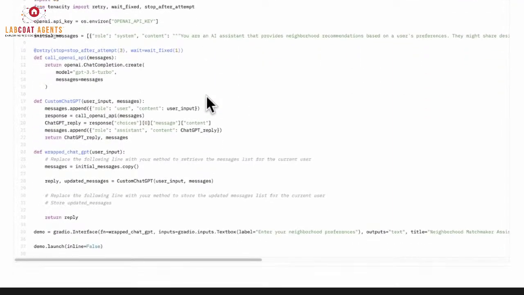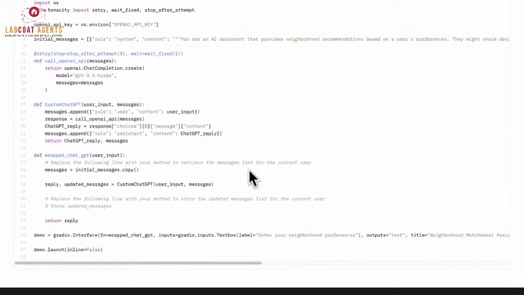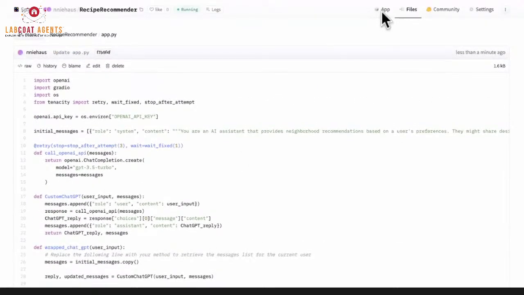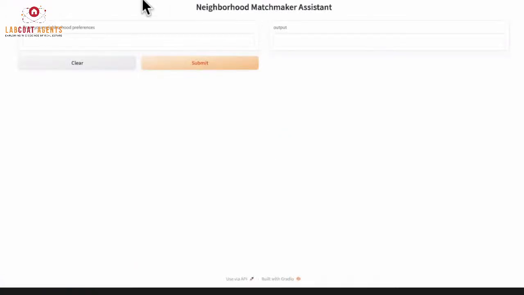The other things that it changed, if you scroll a little bit further down, is you'll probably see that it has different inputs now. You can see the inputs down there, enter your neighborhood preferences, etc. So let's see what happened. We'll go back to the app. This is a more basic version of it, which I'm actually kind of glad it did, because I'm going to show you how to add other inputs. So now you say, okay, I want a neighborhood that's got some big yards, lots of parks. All right, and then I'm going to click submit, and it might give us an error. We'll see here, because it may not be perfect. Maybe it is, maybe it isn't. We'll find out what it does.